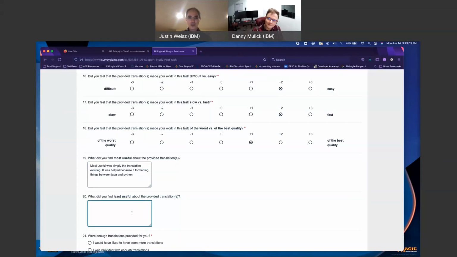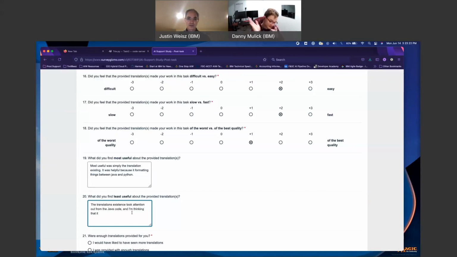I actually think that's a very fair thing to say, that the translation's existence took attention away from the Java code. And now in retrospect, maybe you wish you paid more attention, but you were distracted by the fact that you had the translation.